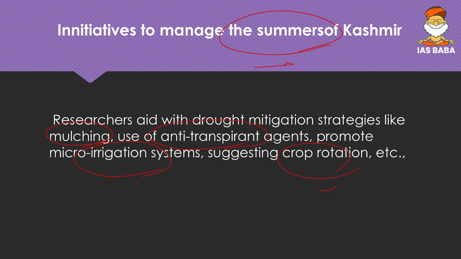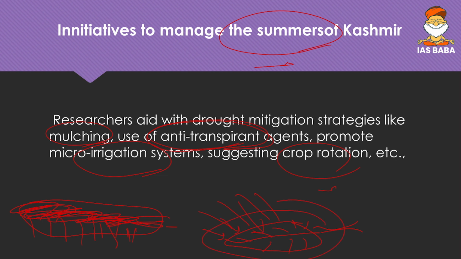So what is mulching? Mulching is preserving the moisture by spreading dry leaves on the cropping land so that the moisture is preserved. And anti-transpirants, friends: what is transpiration? Transpiration is the loss of water from the leaves. To avoid the loss of water from the leaves, we go for these anti-transpirant agents. They might be some waxy chemicals that are sprayed so that they sit on the plant leaves and prevent transpiration. Micro irrigation we know, and crop rotation anyway we know.